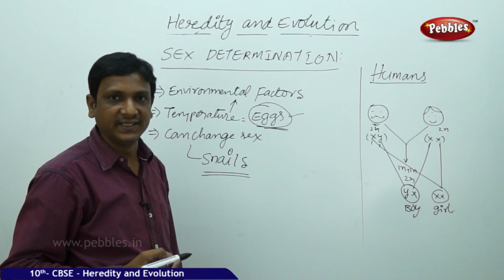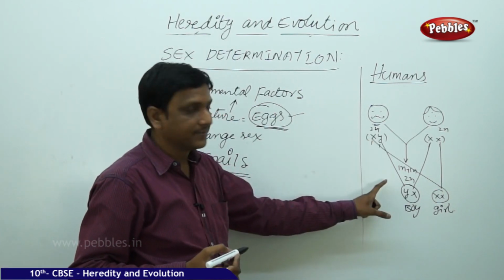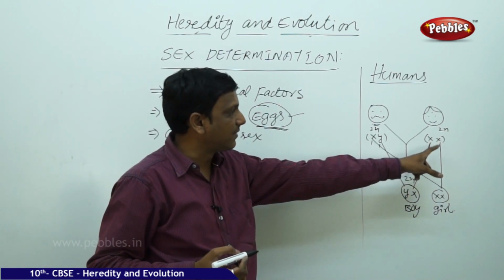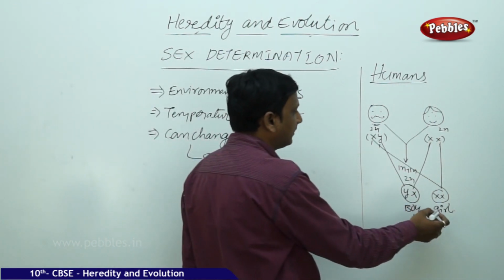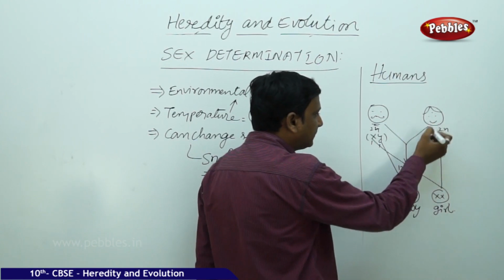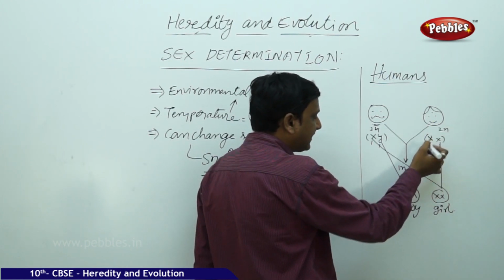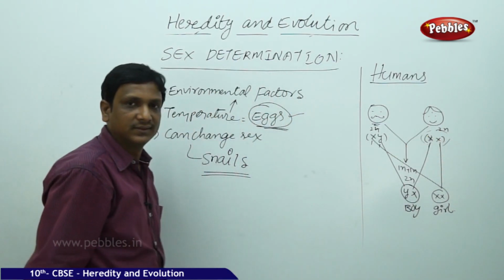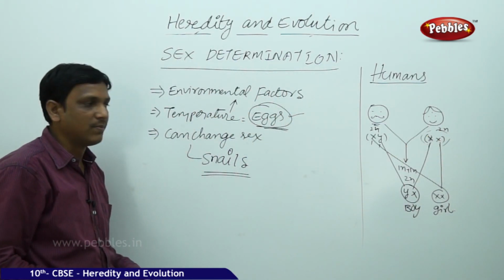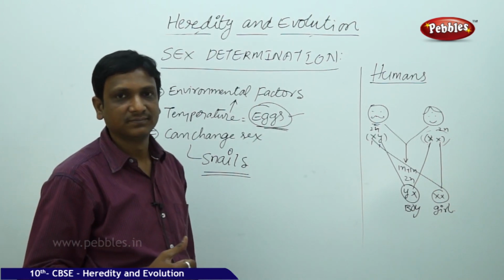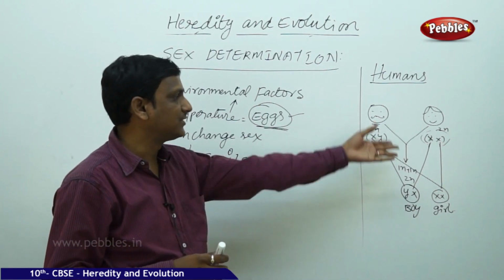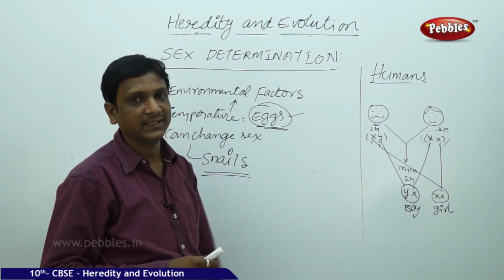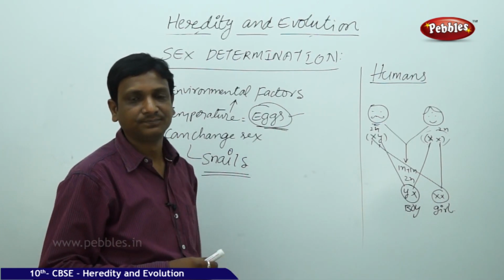From the father's genes, if the X gene is given to combine with the other gene from the mother, it will be a girl. If the Y gene is given, it will be a boy. Mother always contributes X because she has only X which determines the sex. But father has two, X and Y. He can give either X or Y.